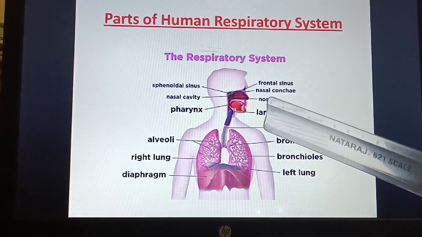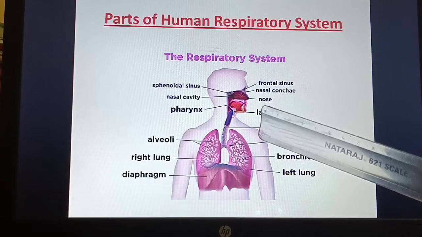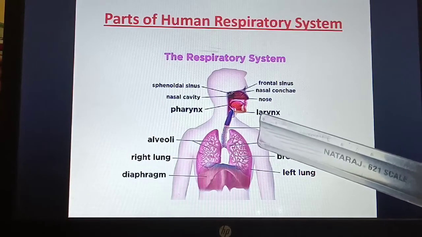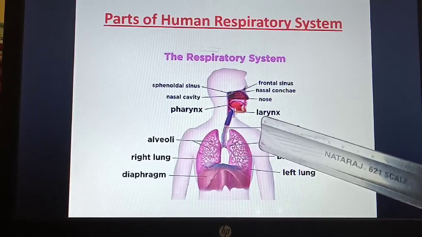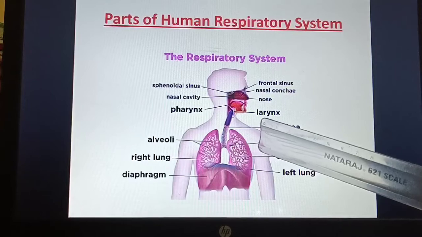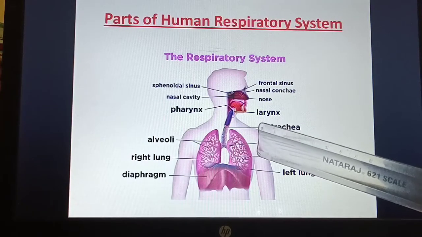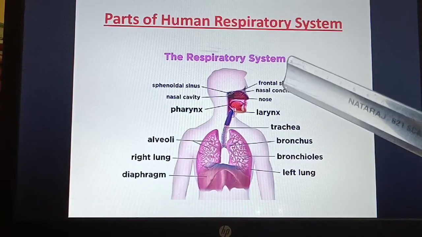So, when you take in air, what happens? The temperature changes. Maybe the temperature outside is high, so when you take the air inside, the temperature will change. Now, as I said, inside the nose we have hair-like structures, isn't it? So this hair will help you trap the dust when the air goes in.